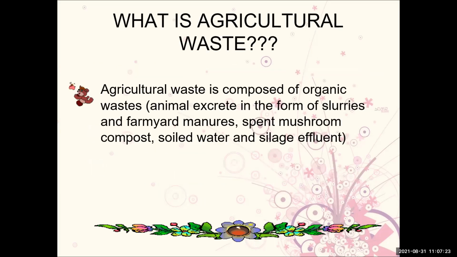Okay. And what is the agricultural waste? Agricultural waste is composed of organic waste, such as animal excreta in the form of slurries and farmyard manure, spent mushroom compost, soil, water, and sea as fluid. This is the agricultural waste.